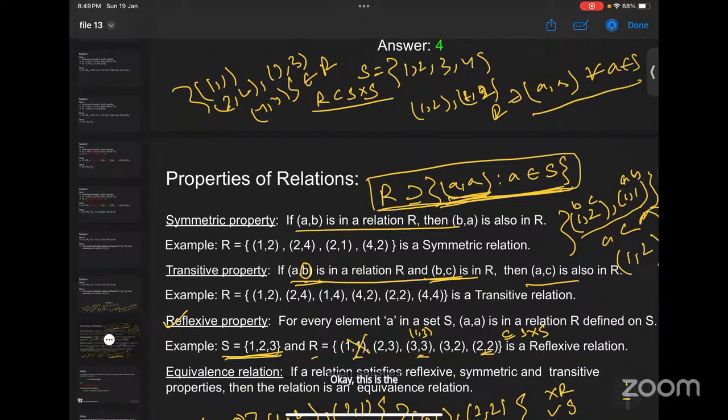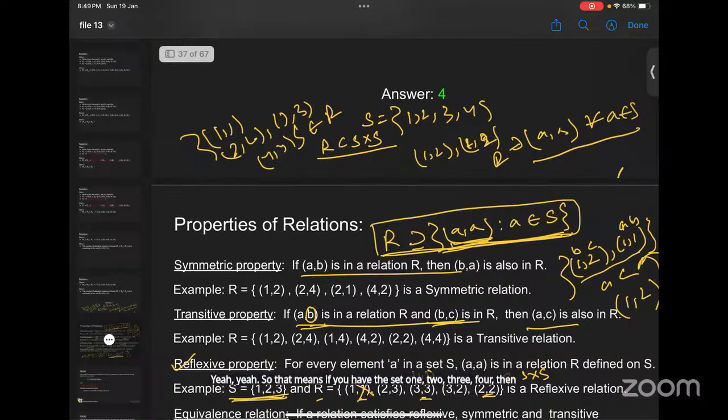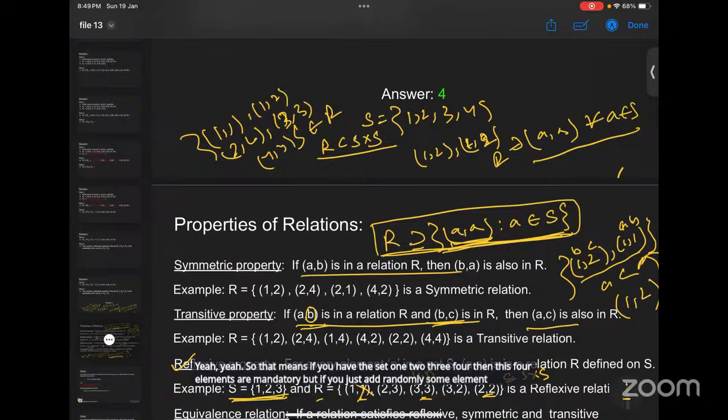There can be other elements, it doesn't matter, but this is the least possible condition, that these 4 elements should be at least there. Doublets are mandatory, but we can take other elements as well. So if you have the set {1, 2, 3, 4}, then these 4 elements are mandatory. But if you just add some element randomly, it will still be reflexive, because we have these 4 elements. The same property goes for symmetric also, if there is some extra element that doesn't matter.